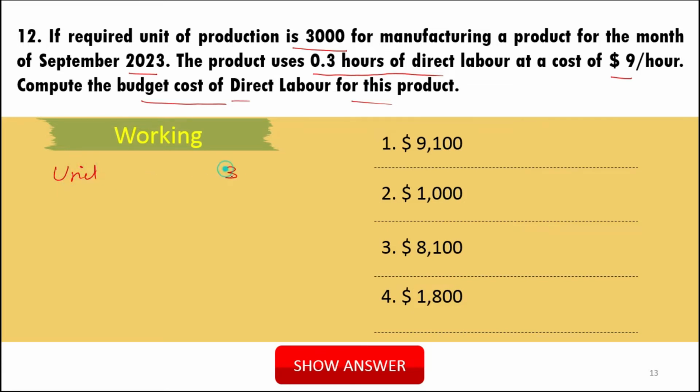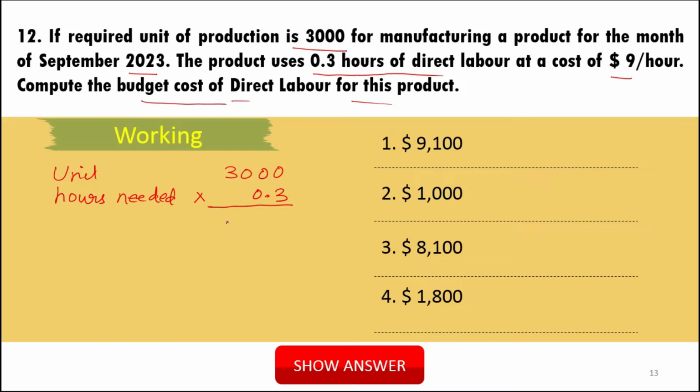For 1 unit you need how many hours? Hours needed for 1 unit is 0.3. So you need to multiply with this, and you will get the total number of hours required for producing 3,000 units.